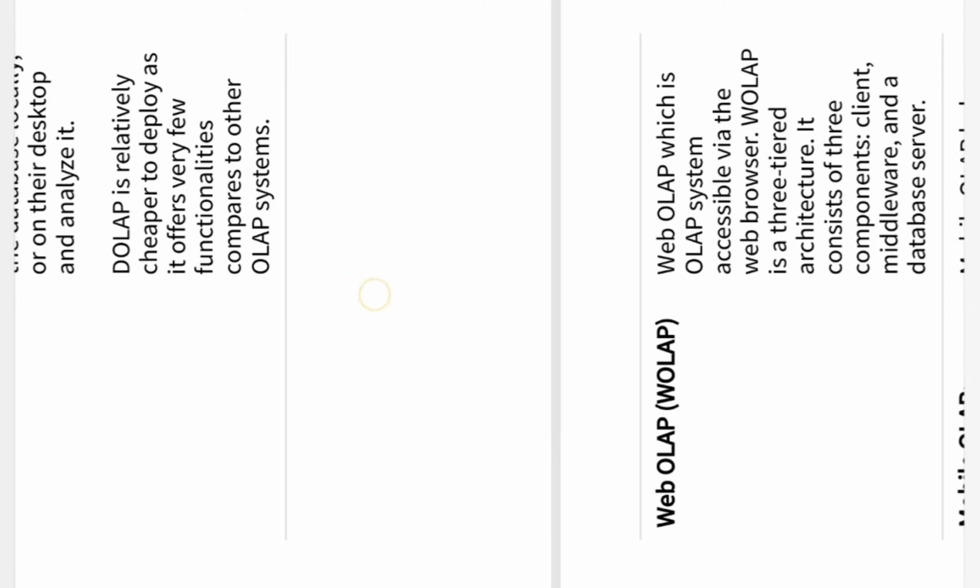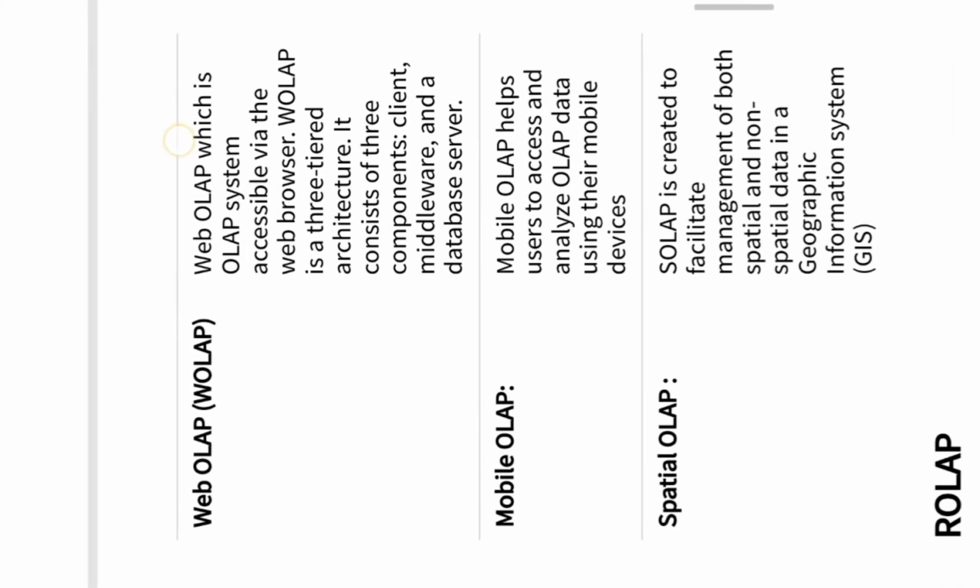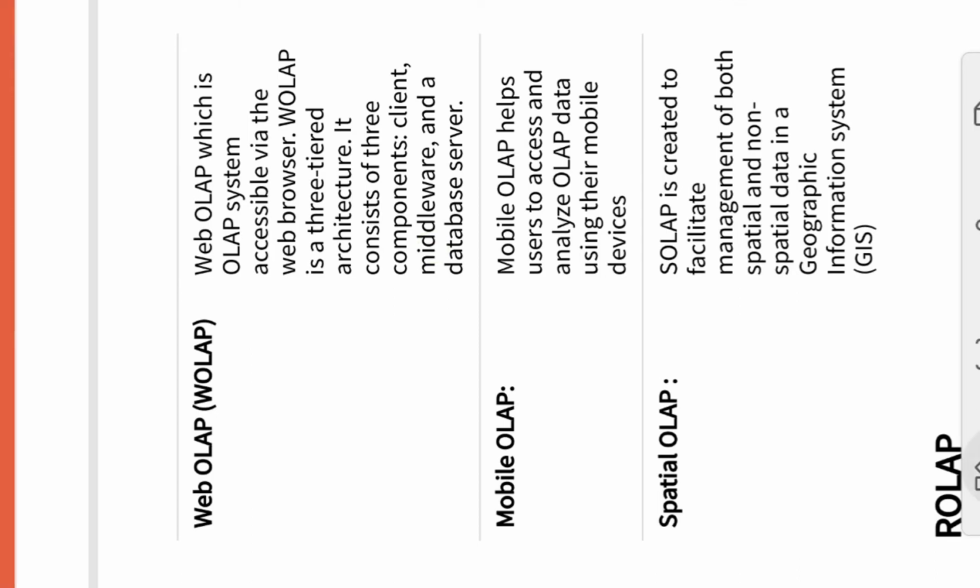Then I have here web OLAP. As the name itself suggests, it is a web OLAP, W OLAP or WOLAP. So this web OLAP is what? It is an OLAP system which can be accessed by the browser, and it is a three-tier architecture, right? Why is it a three-tier architecture? You people have already learned what the three-tier architecture is, but still I will revise it.